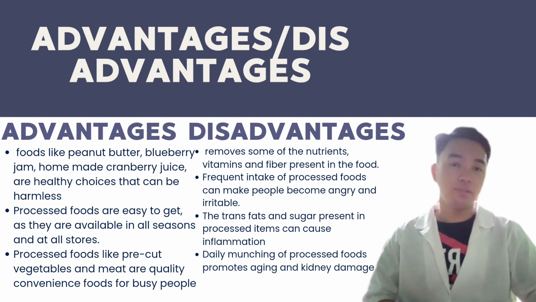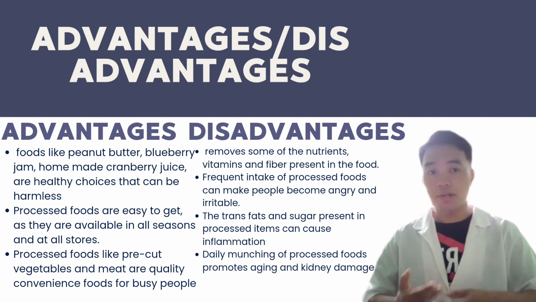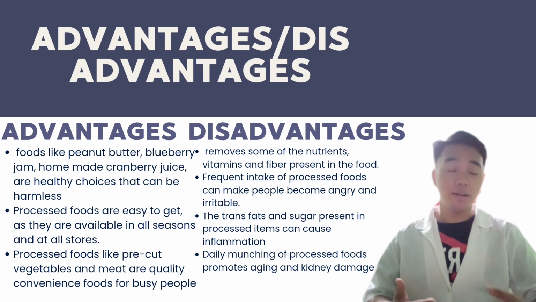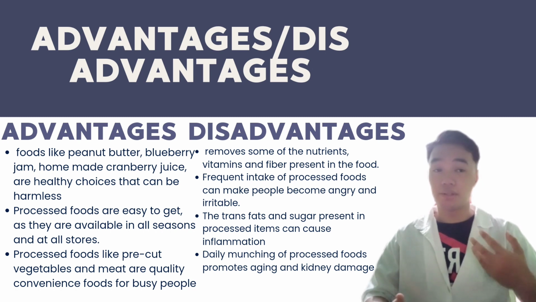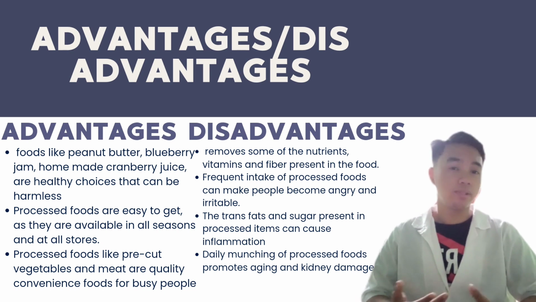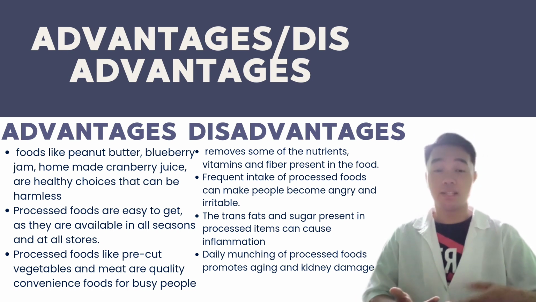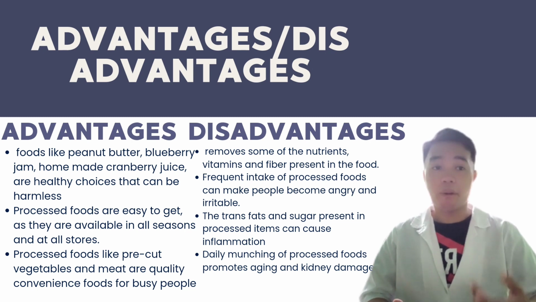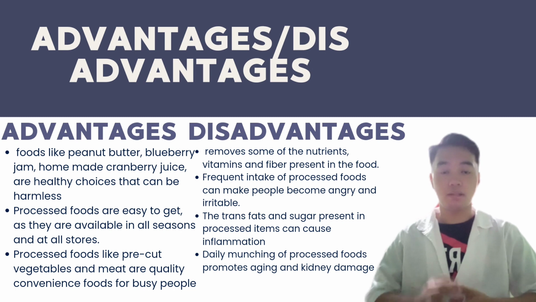Some processed foods like peanut butter, blueberry jam, homemade cranberry juice, apple juice, and grape juice are healthy choices that can be harmless. Also, processed foods are preserved in cans, bottles, and jars that are airtight so that food packed inside is free of bacteria.